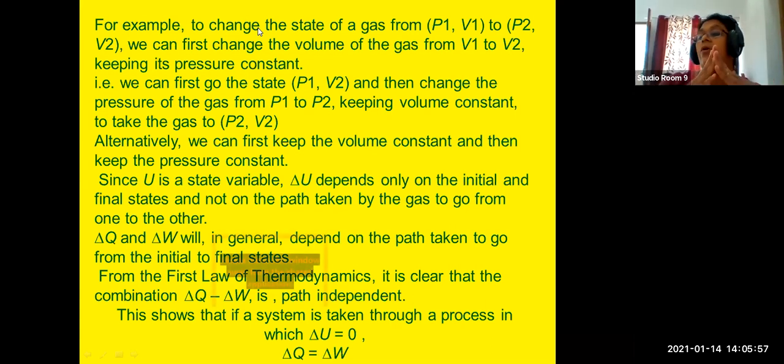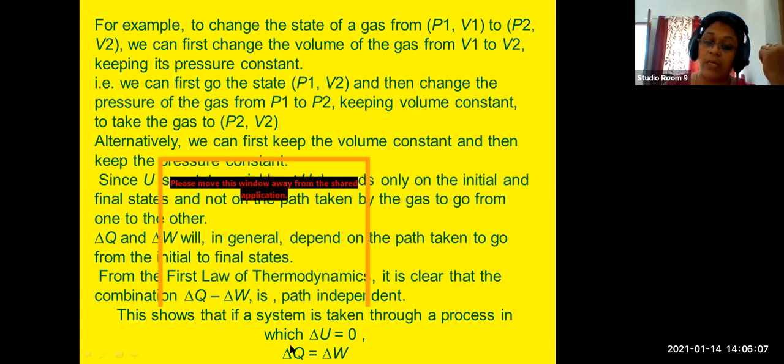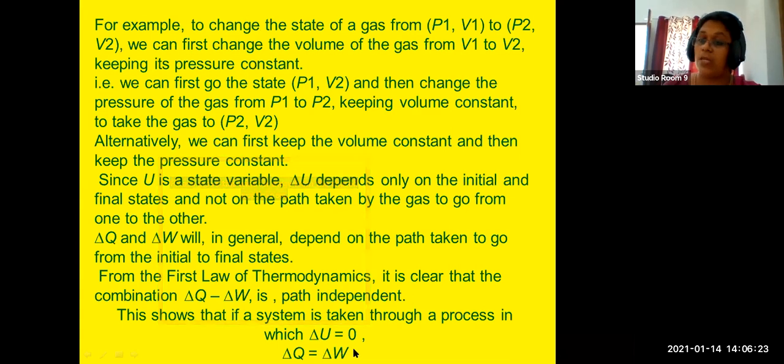According to the first law of thermodynamics, it is possible for the internal energy change to be zero. In that case, we can write the first law equation: since delta U is equal to 0, delta Q is equal to delta W. Suppose energy is stable and remains constant, that means delta U becomes 0.